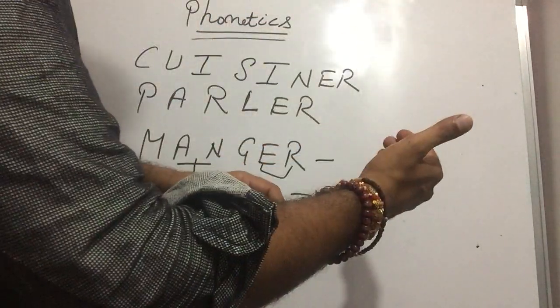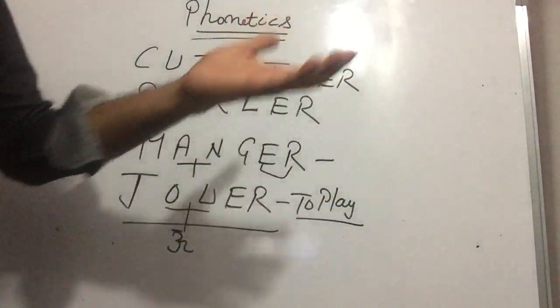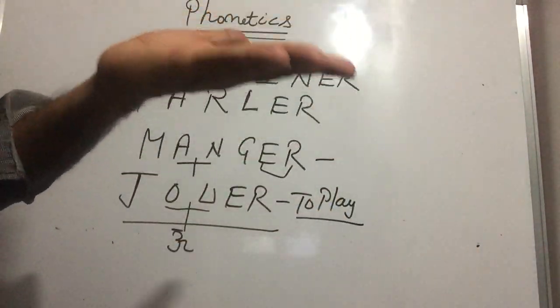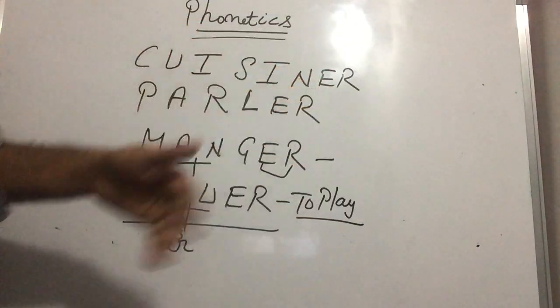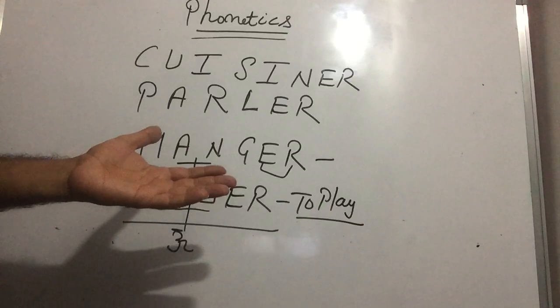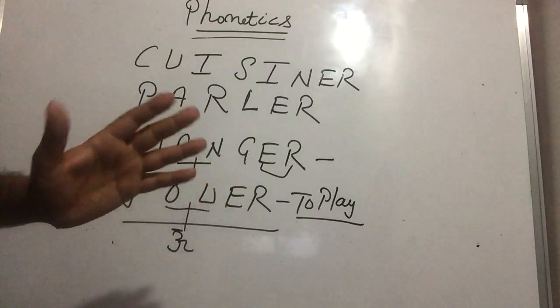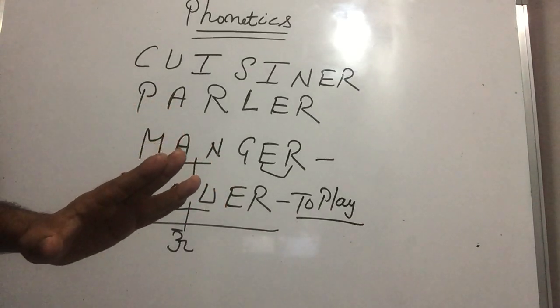Again move forward for 5 minutes, again, again, so that you will know how to say cuisine, how to say parler. Is it clear to you, Paji? Yes, sir.